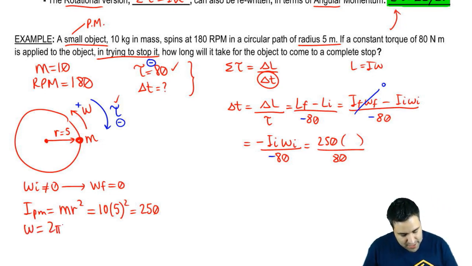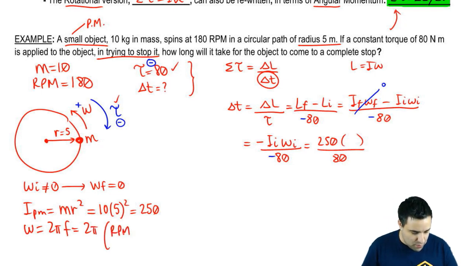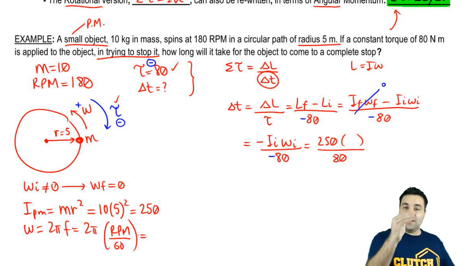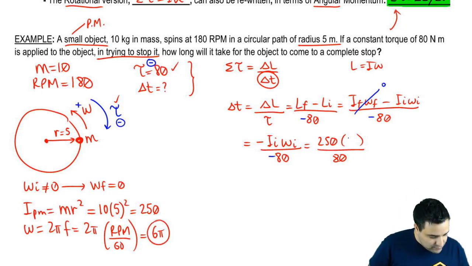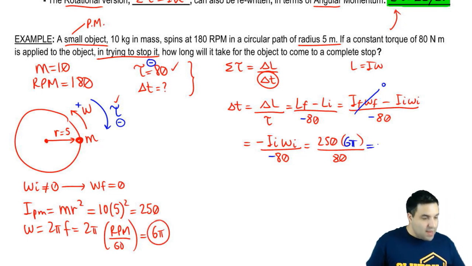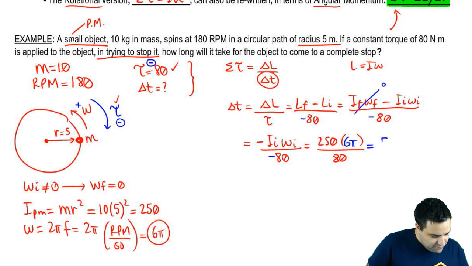Omega is 2 pi f, which is 2 pi RPM over 60. So it's 2 pi, 180 divided by 60 is 3, 3 times 2 pi, 6 pi. So 6 pi goes right here, and we are done. You multiply this whole thing, and we get 59 seconds.